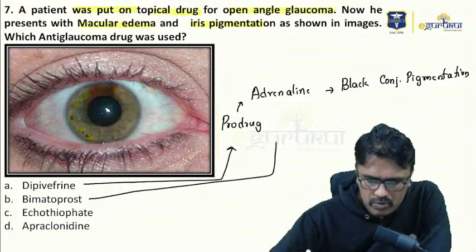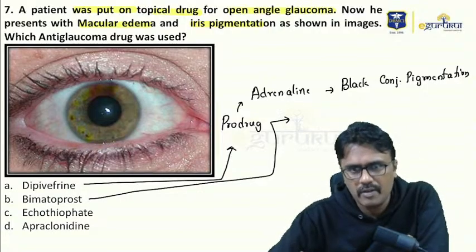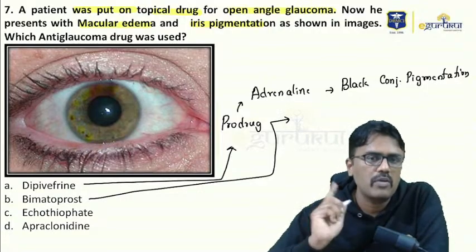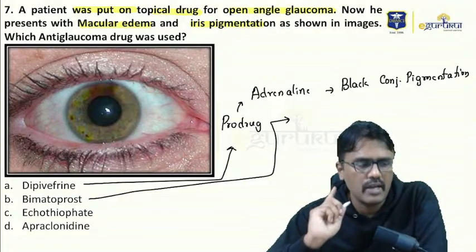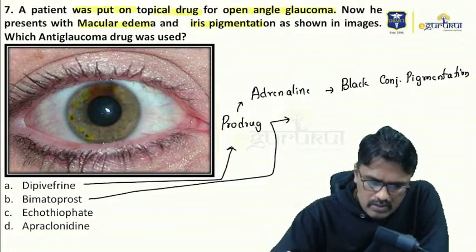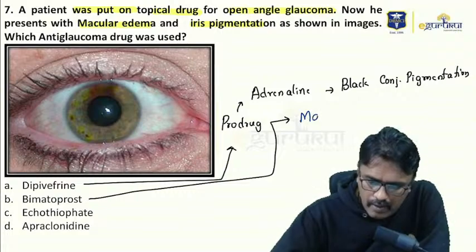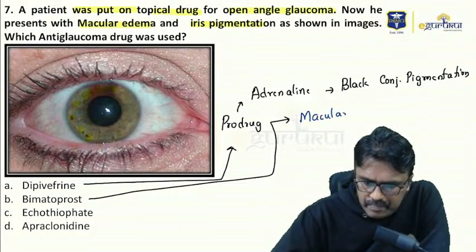Bimatoprost belongs to the prostaglandins. So what does it cause? Remember, the most common question asked for adverse effects is about prostaglandins.